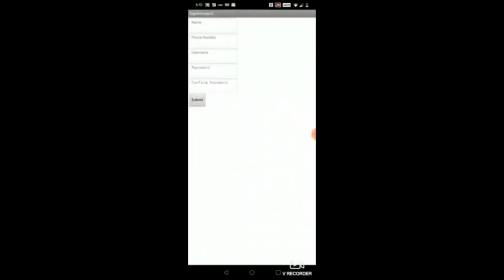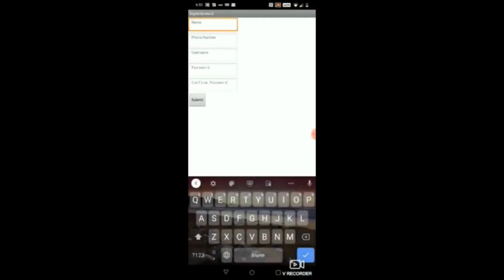So as you can see, there are two options: "Are you existing user?" then sign in, or "You're new to COVID Se Raksha," then sign up now. Now I'm going to demonstrate what happens if you are new to COVID Se Raksha. I'll pretend that I'm new and I click this checkbox and this screen appears. Now in this screen, I'm going to fill up all my details.